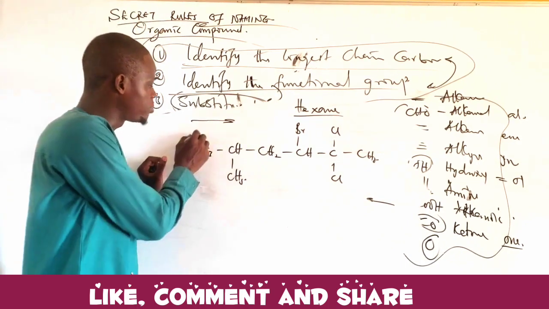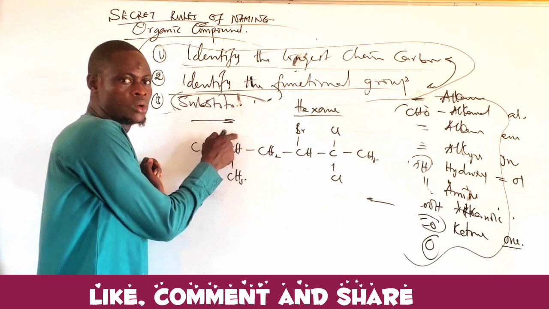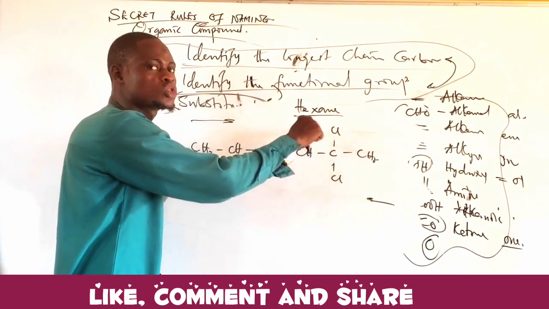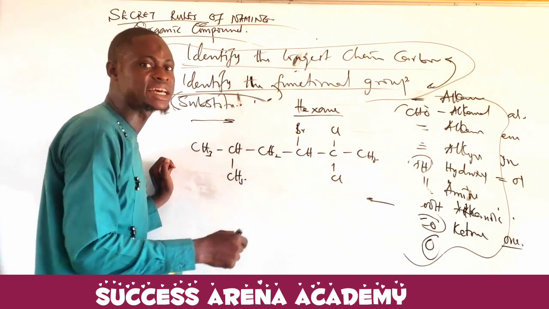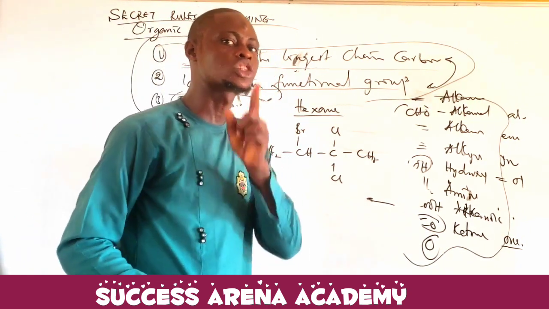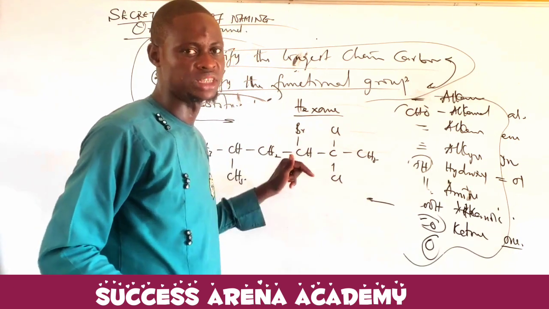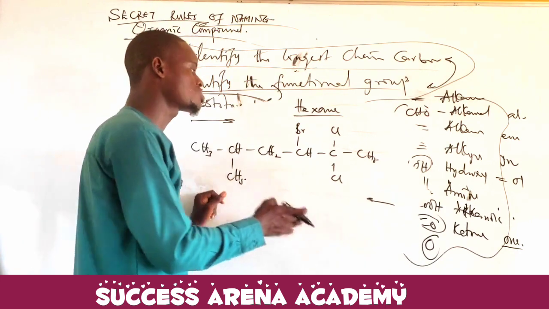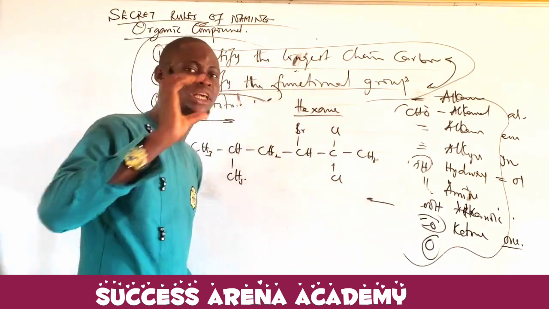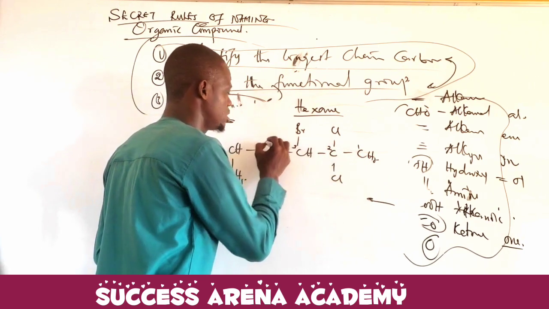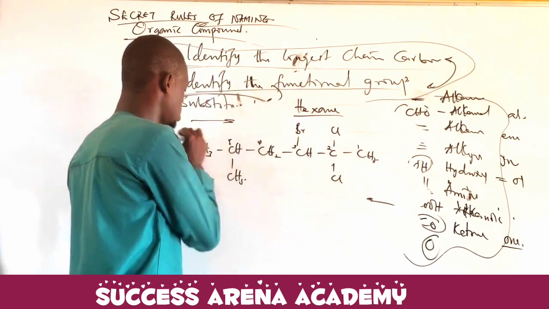Now, I will not be numbering my carbon from here. Why? Because if I number my carbon from here, the inorganic substituents will have the highest numbering. And according to my rule, the inorganic substituent must be given preference over the organic substituent. That means I will number such that the inorganic substituents have the lowest numbering. So I'll be starting my numbering from here. 1, 2, 3, 4, 5, 6.